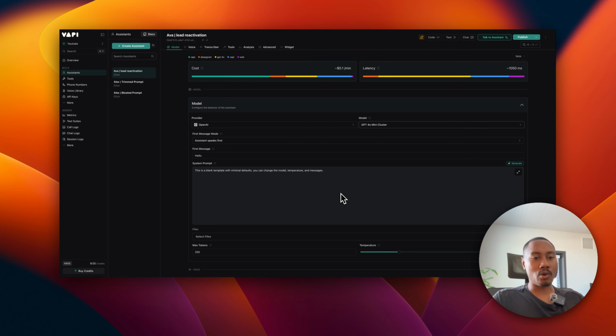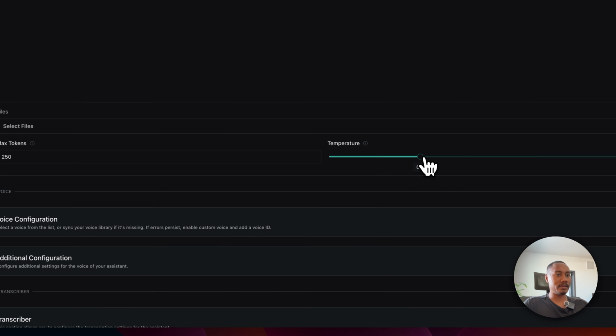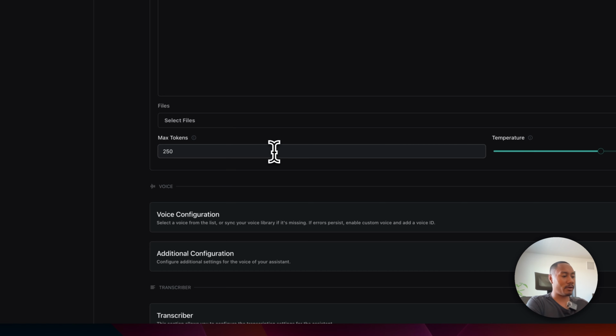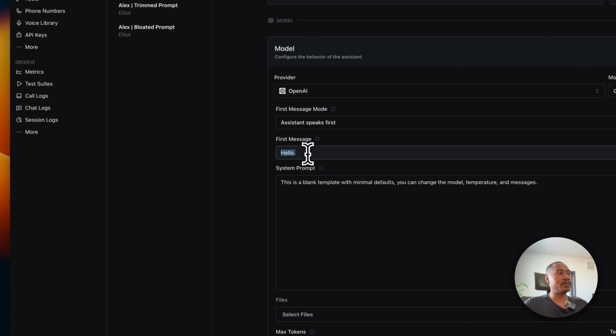And then I'm also going to adjust the temperature to be 0.7 so that our assistant's a little bit more on the creative side. And then for max tokens, I'm going to set this to 300. Now for the first message, this is going to be what the AI assistant's going to say whenever it makes the call.